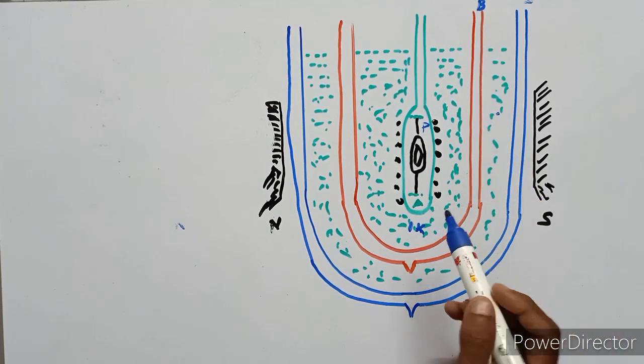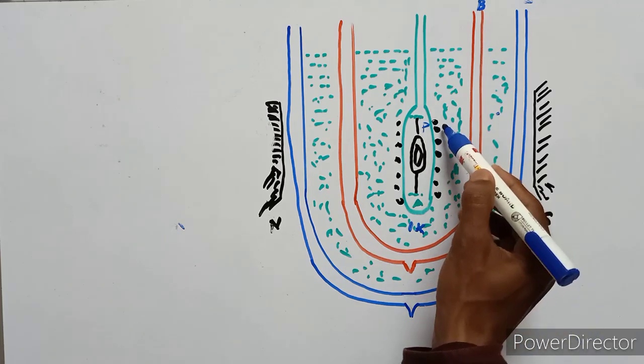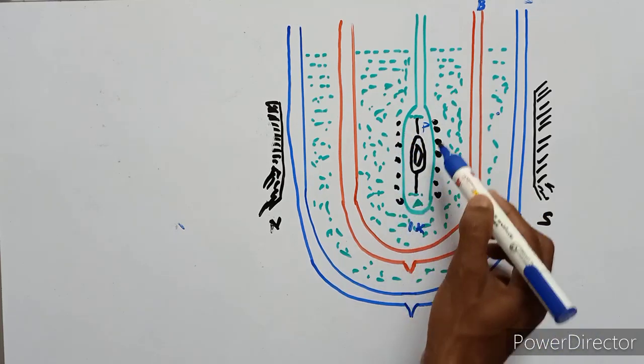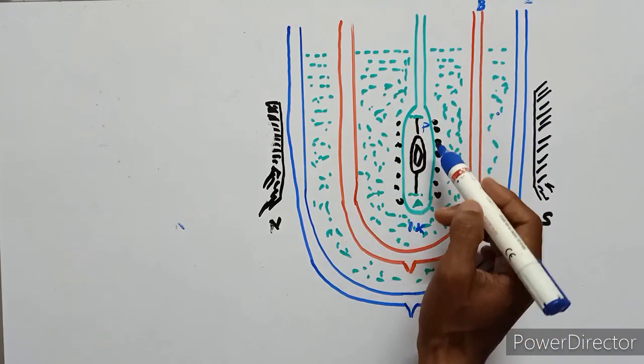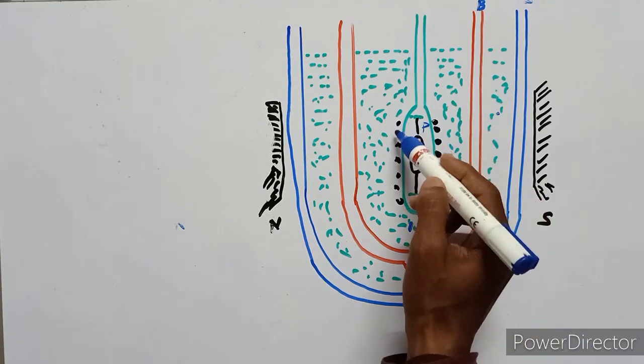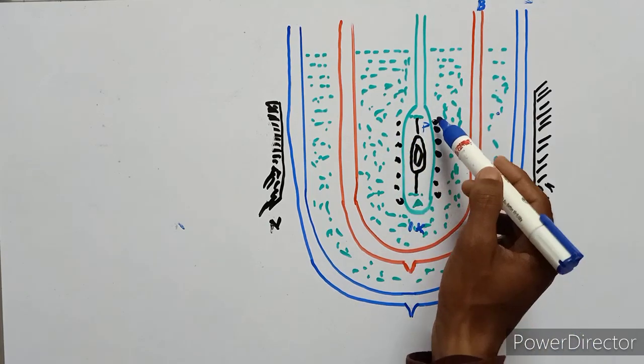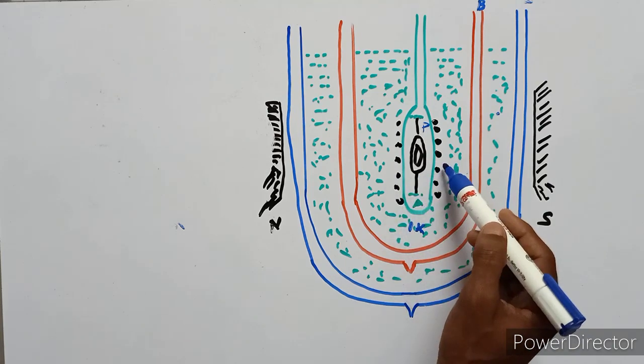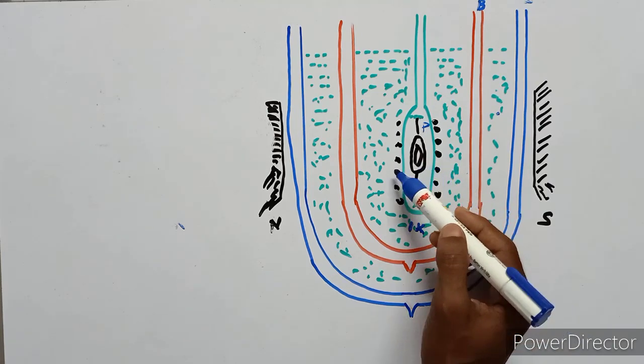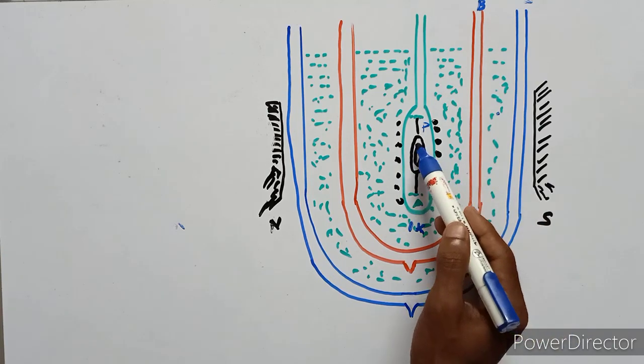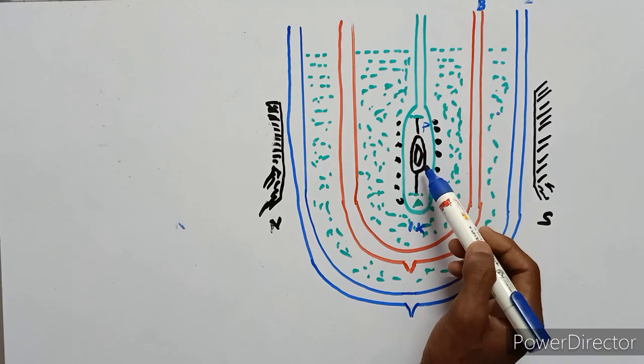Now a strong magnetic field, shown in black dots, is applied to magnetize the paramagnetic salt. This is the paramagnetic substance or paramagnetic salt.